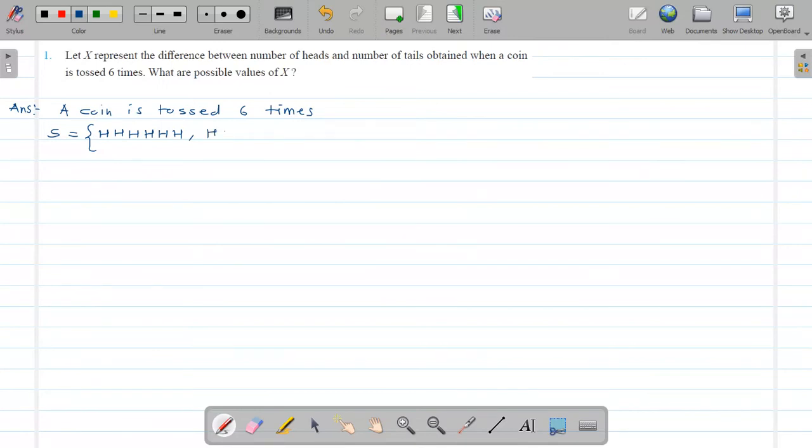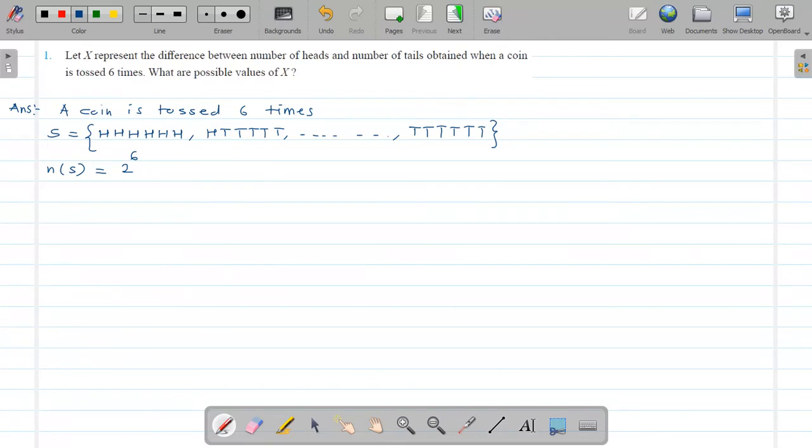Then there will be 5 heads and 1 tail, and so on like this. The last one is all tails, meaning 6 tails are there. So the possible number of elements in the sample space will be 2 raised to 6.